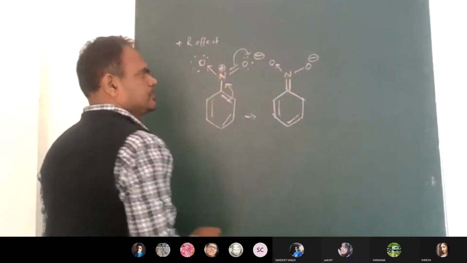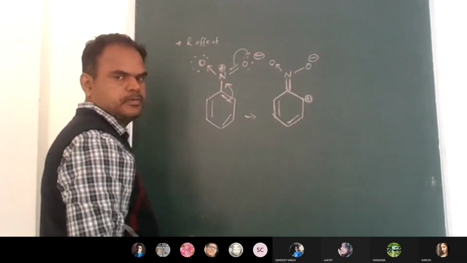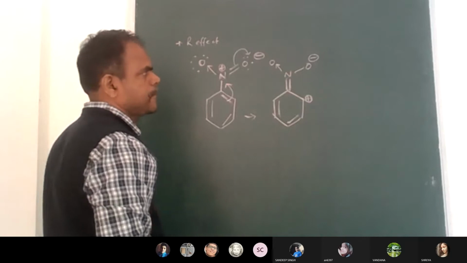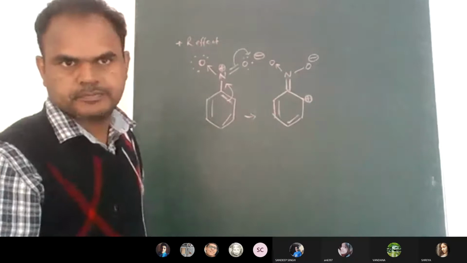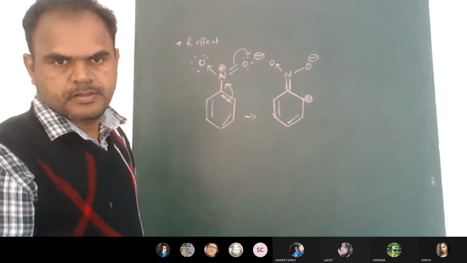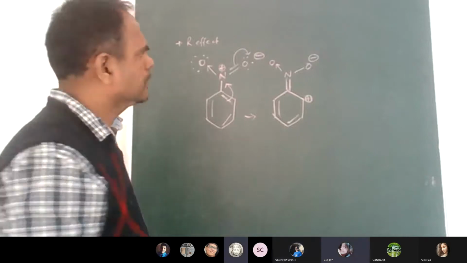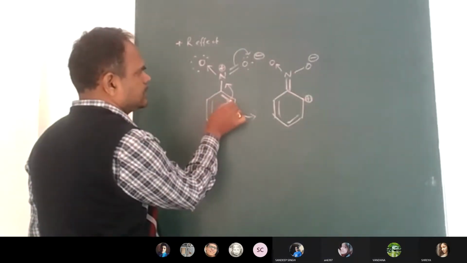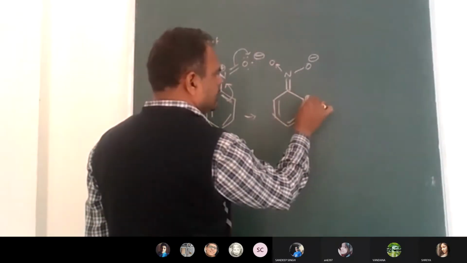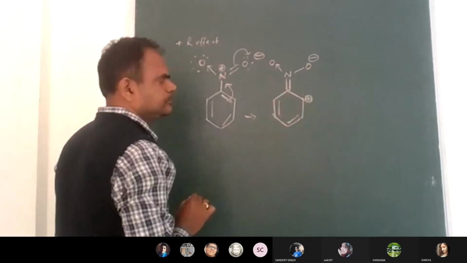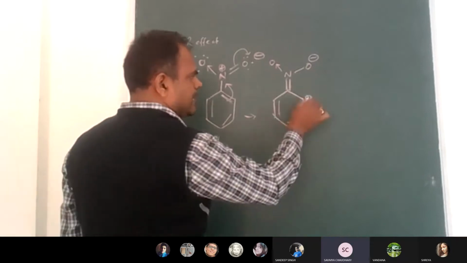Then where will the positive charge be? Are you seeing what I am writing on the board? The pi bond is going between nitrogen and carbon, and on the second carbon, what charge is formed? Positive charge, a carbocation is formed here.